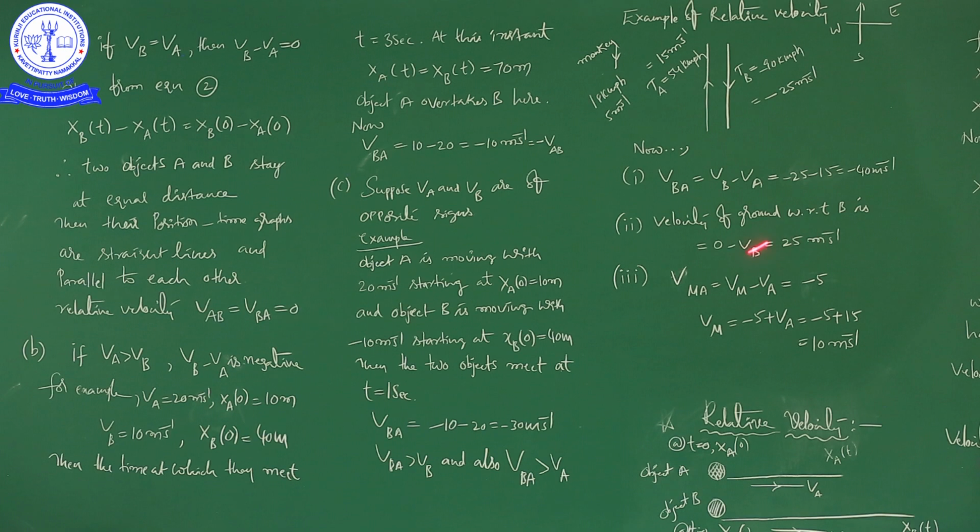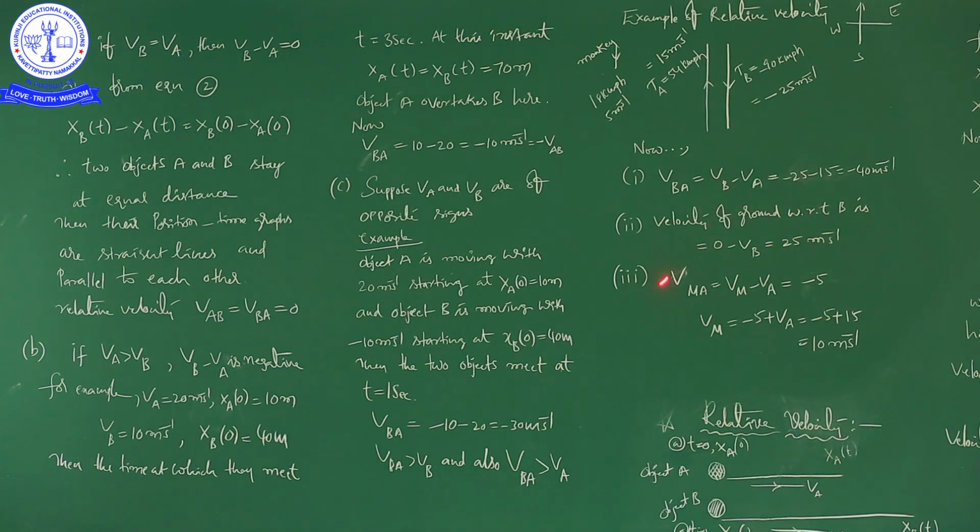So what does it mean? Velocity of ground is 0. So 0 minus VB. VB means the velocity of train B, which is minus 25. So 0 minus of minus 25: already a minus is there, so 0 minus of minus 25 means plus 25 will come. Okay, right.